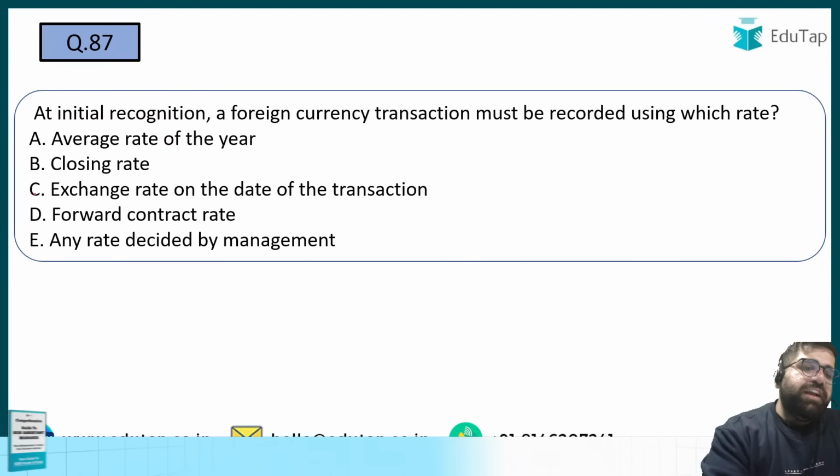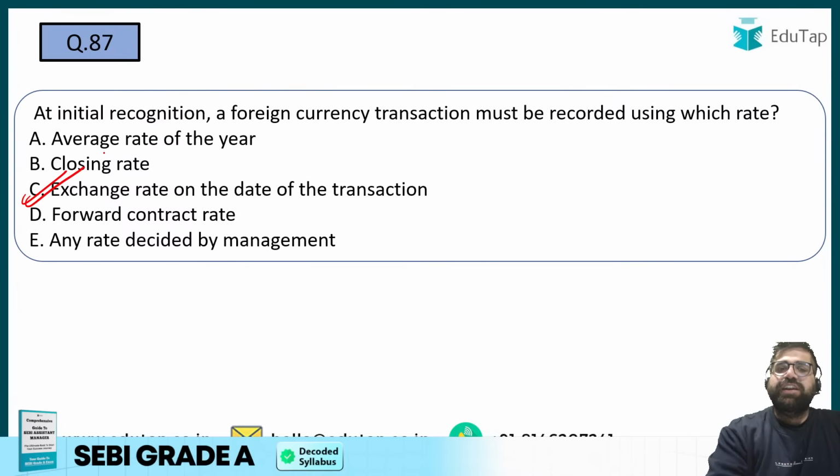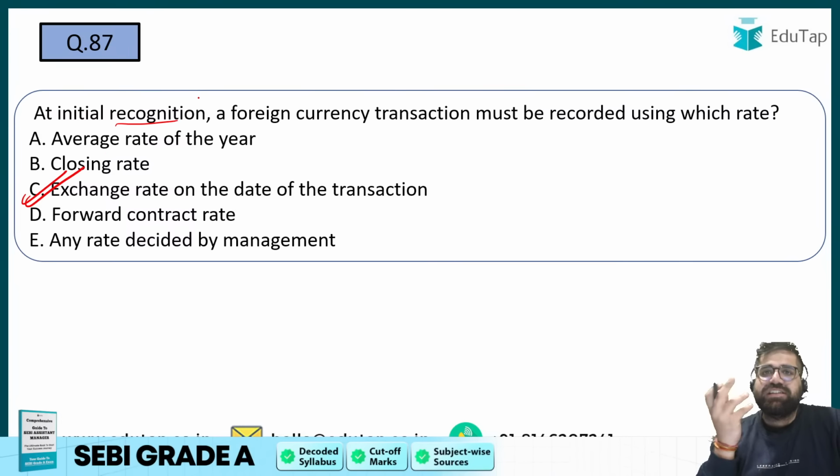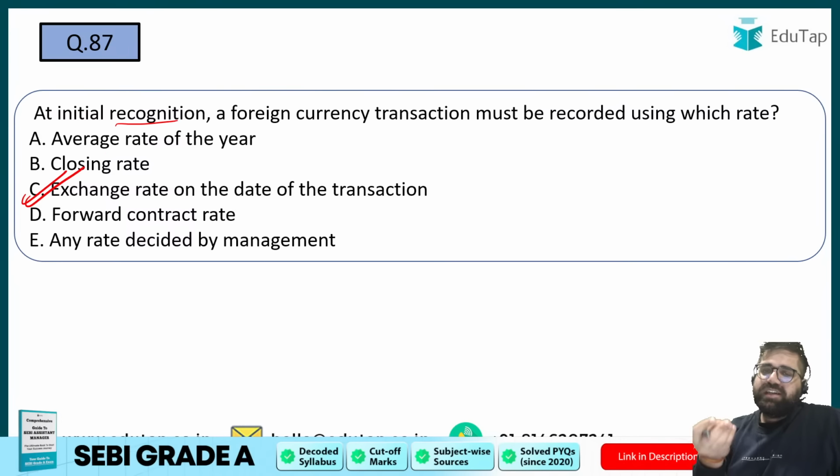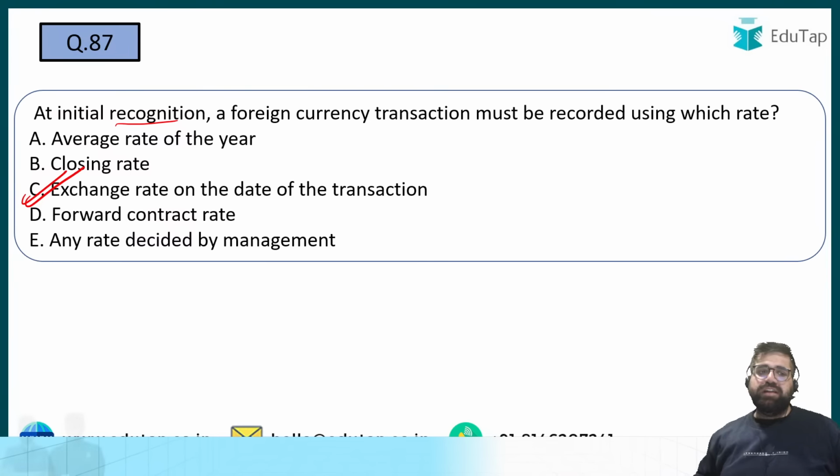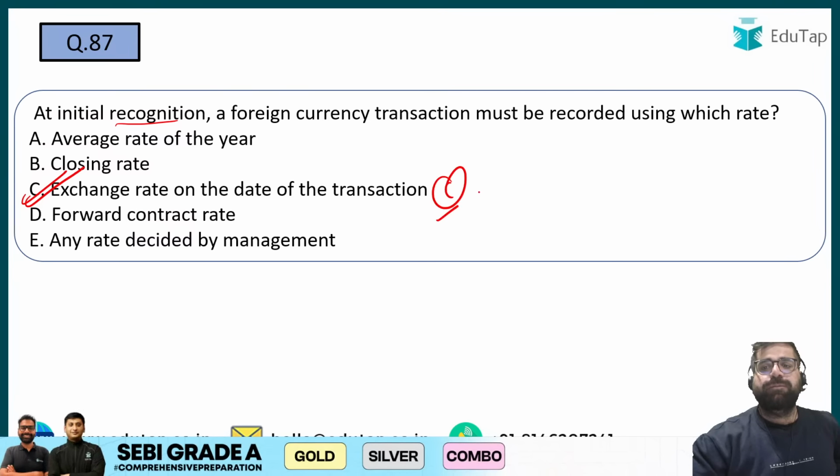The exchange rate on the date of transaction. Initial recognition means the purchase. जब आप purchase करने जा रहे हो. So you will purchase it on the exchange rate of the transaction only. So my answer will be option number C.